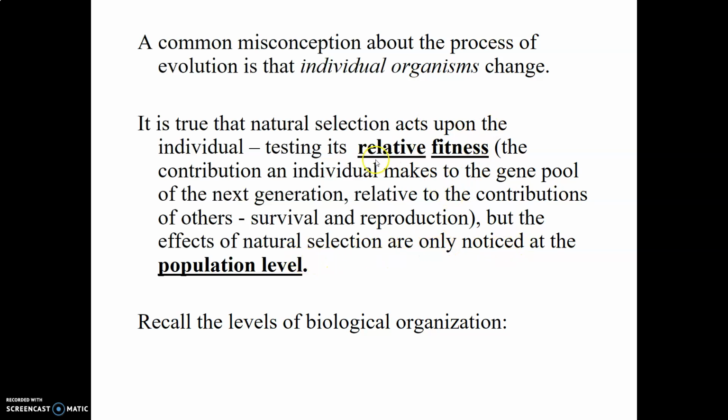You can think of relative fitness as the fitness value, the score that an individual organism is going to get in the game of life. And it's not just how many offspring they produce, but how many of their offspring also survive to reproduce. Now, again, we're going to see this being tested at the individual level, but the effects are going to be seen at the population level.